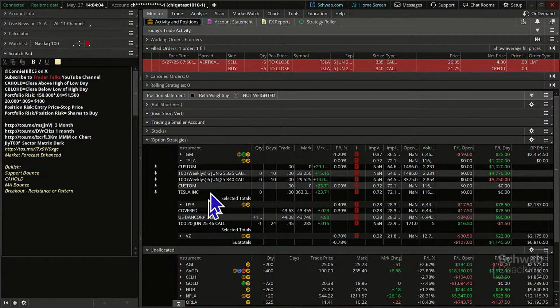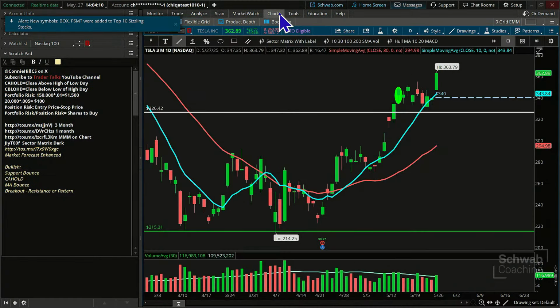Can't really tell, but it was a 335, 340. So our longer leg is where we wanted the stock to go beyond, and it easily did that. In fact, today, it went ahead pretty early in the day and hit our target. We had said if we get a big chunk of the money here, we're interested in going out.